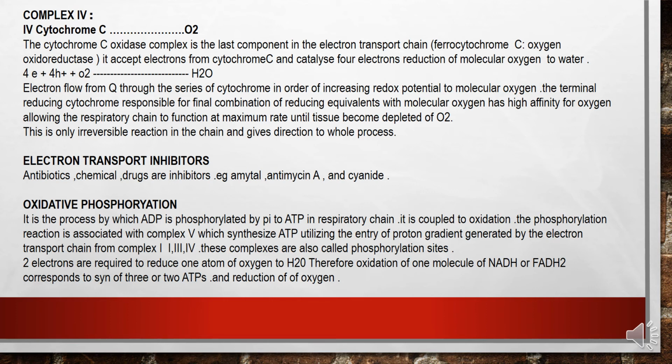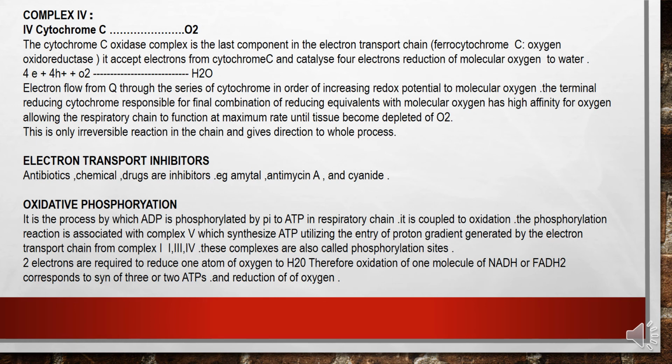Electrons flow from Q through the series of cytochromes in order of increasing redox potential to molecular oxygen. The terminal cytochrome, responsible for the final combination of reducing equivalents with molecular oxygen, has a high affinity for oxygen, allowing the respiratory chain to function at maximum rate until tissue becomes depleted of oxygen. This is the only irreversible reaction in the chain and gives direction to the whole process. Electron transport inhibitors include chemical drugs and antibiotics such as amytal, antimycin A, and cyanide.